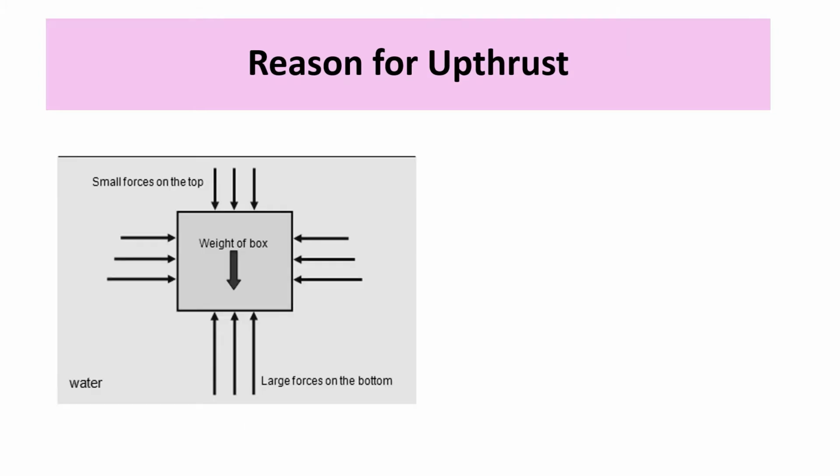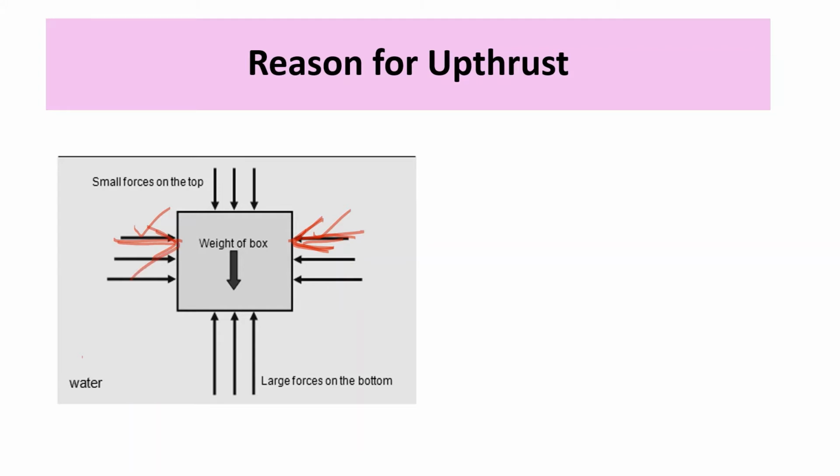For more clarity, please look at this diagram. The box is immersed in water. The weight of the box is acting vertically downward. The forces which act on the side walls are equal in magnitude. This force and this force are equal in magnitude, but they are opposite in direction. One is in this direction and the other is in this direction.